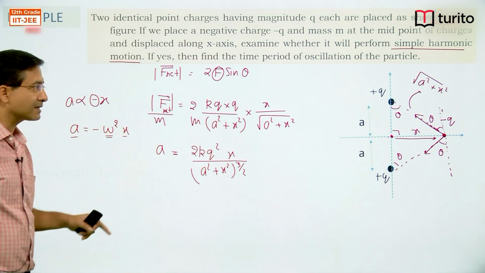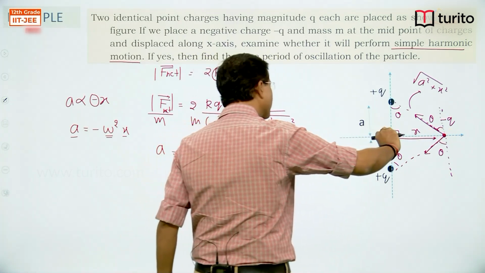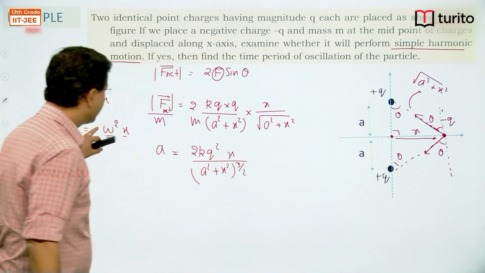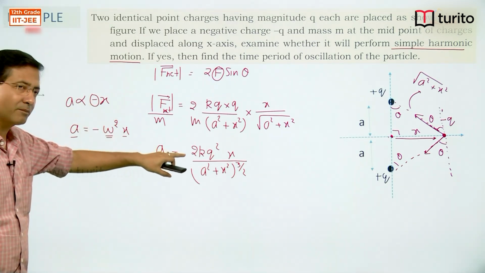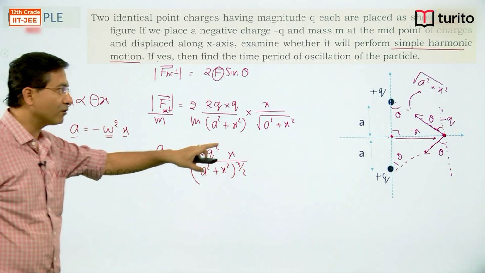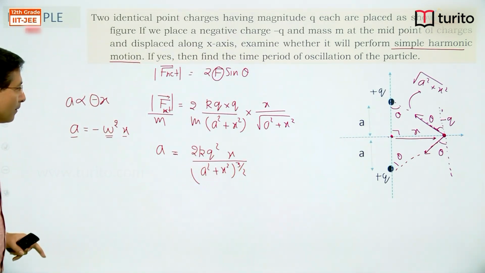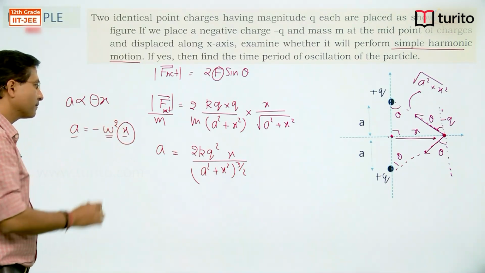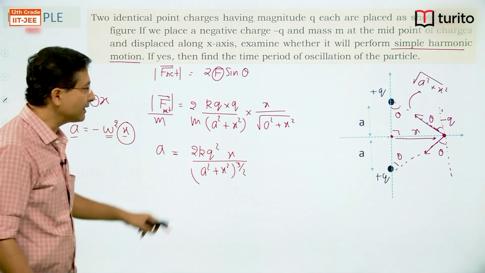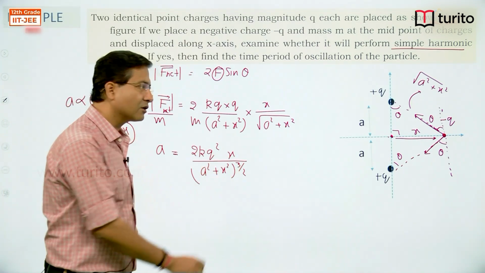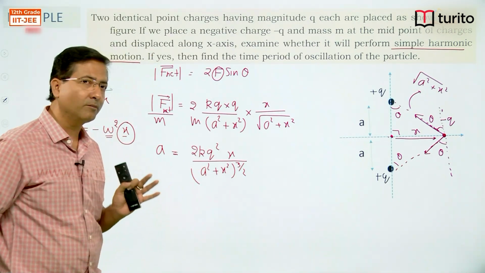We are not getting minus sign because we have already considered the direction. Direction of net force is opposite to the displacement. That's why we are not getting minus sign in this expression. But this condition is not satisfying. Acceleration is not coming proportional to x. You can see we are getting x in numerator as well as denominator. So for this situation, particle won't perform SHM.